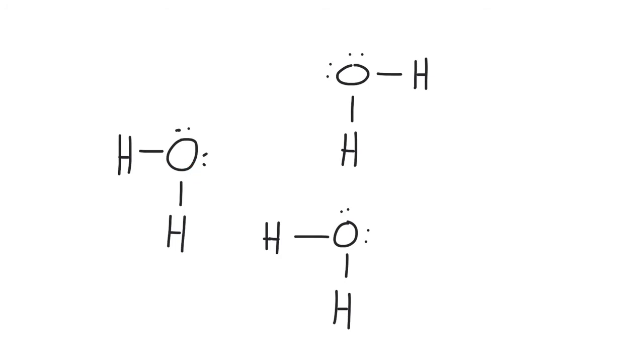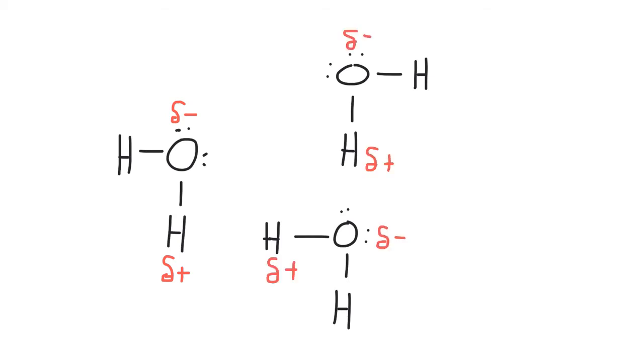This gives oxygen a slightly more negative charge and hydrogen a slightly more positive charge. And that's the notation used. So that's a lowercase delta, delta minus, and delta plus. That shows that oxygen is slightly more negative and hydrogen is slightly more positive. But it's not a full positive and negative charge because it's still a covalent bond.